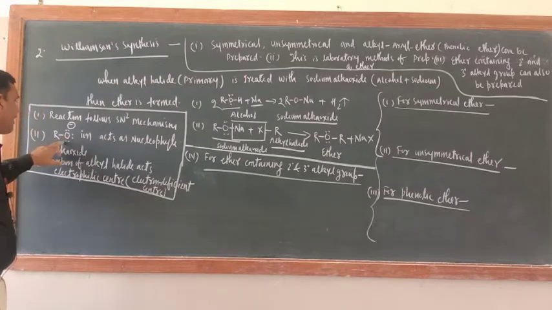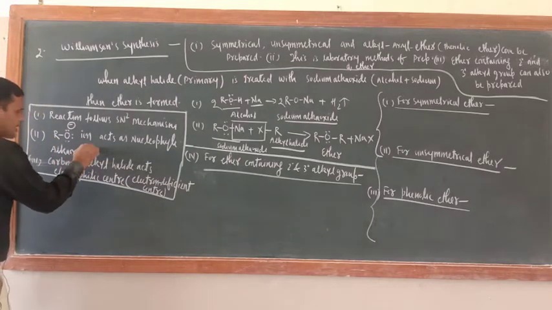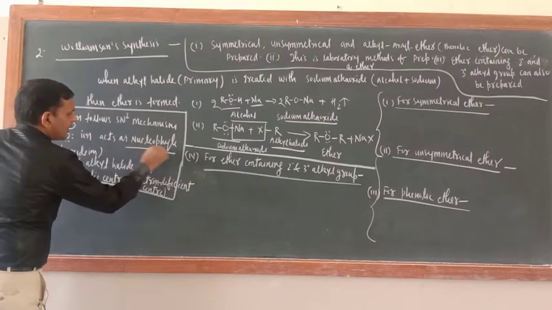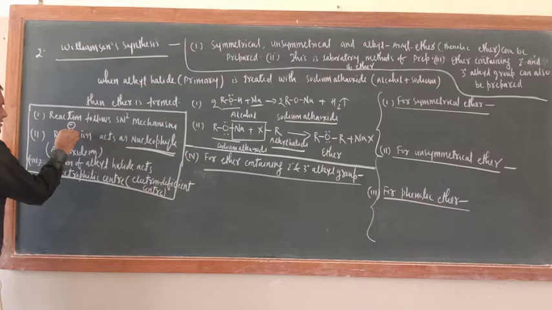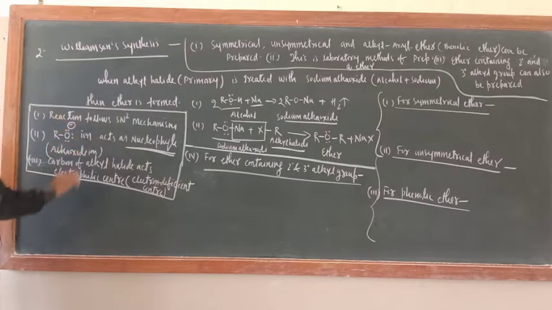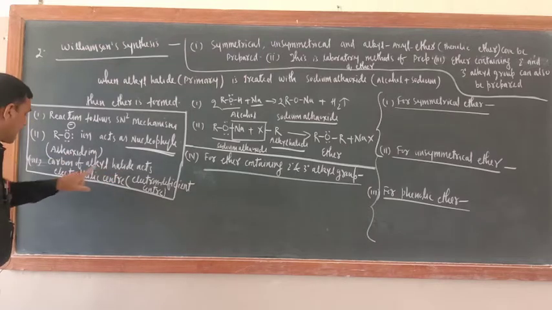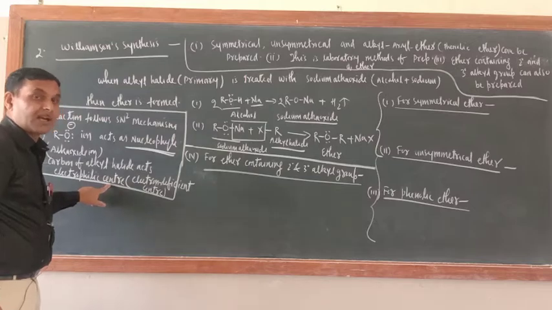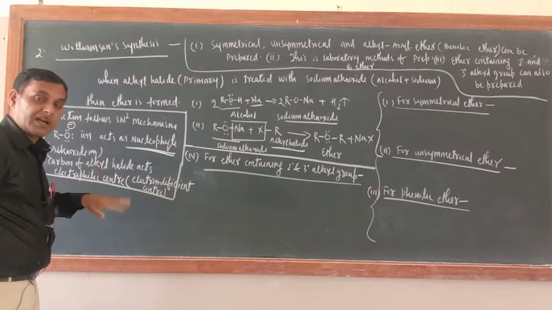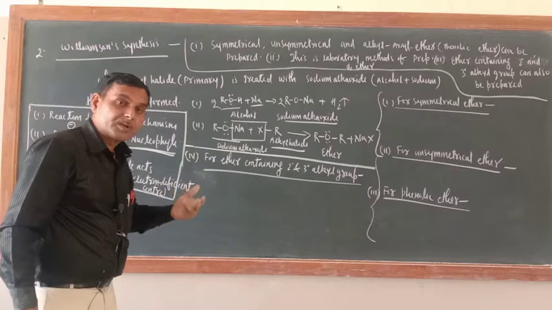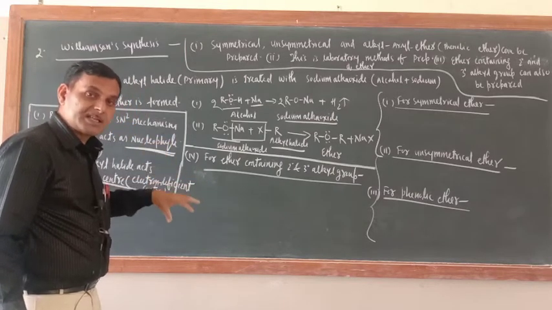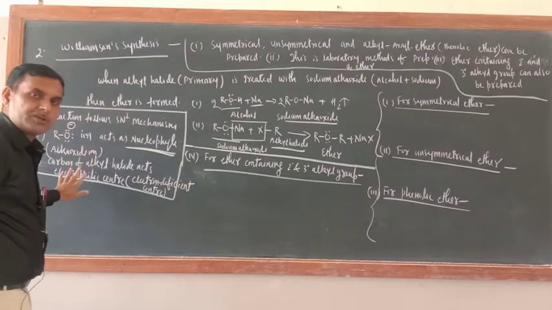Second one, alkoxide ion. What is this one? This is alkoxide ion. RO negative ion acts as a nucleophile. Just see, this oxygen is carrying lone pair of electrons, so this is a nucleophile, and carbon of alkyl halide acts as electrophilic center. Electrophilic center means electron deficient center. Okay, and nucleophile always attacks on electrophilic center, means where electron density is less. So all information you have got.